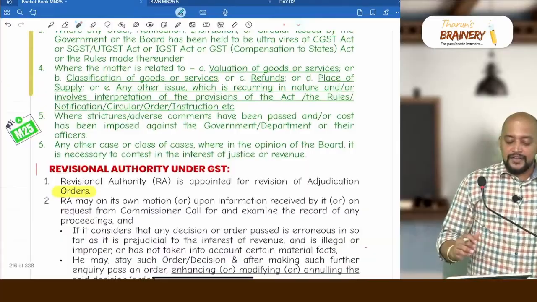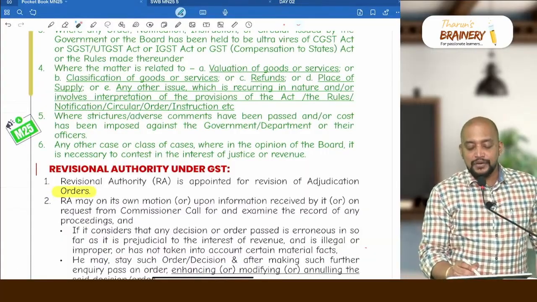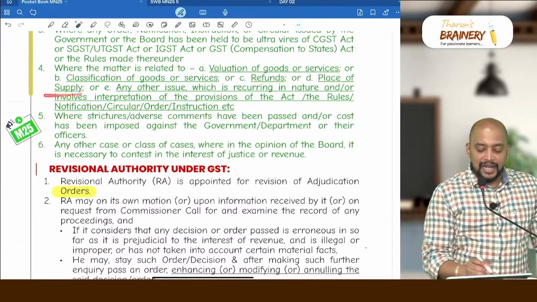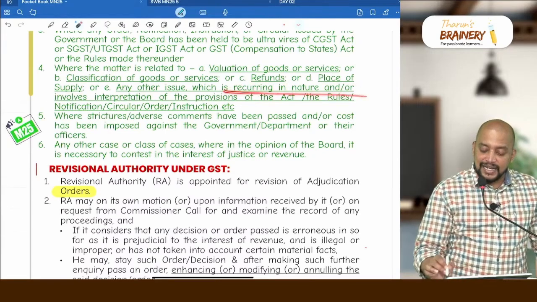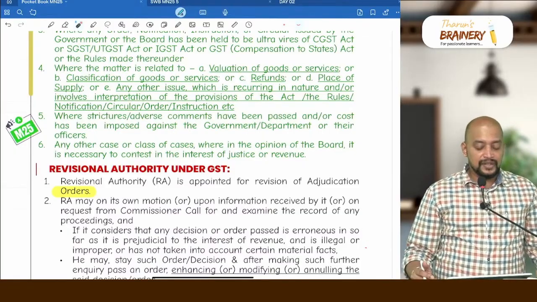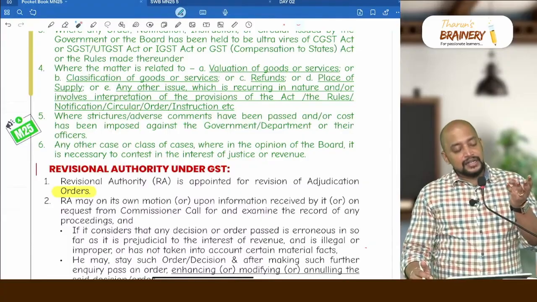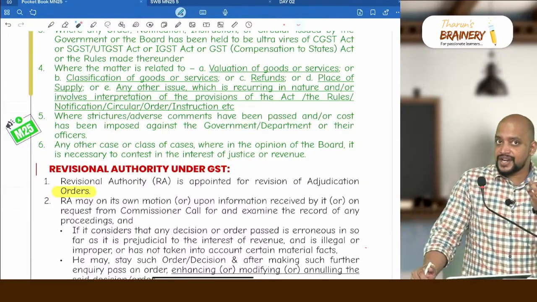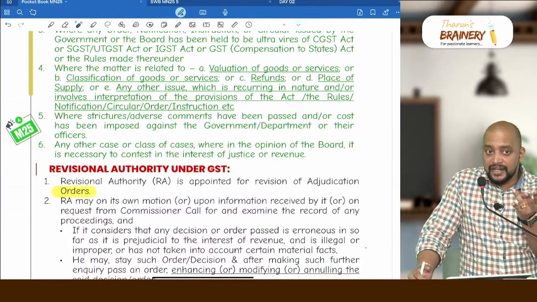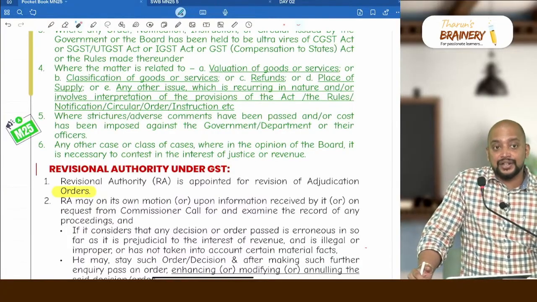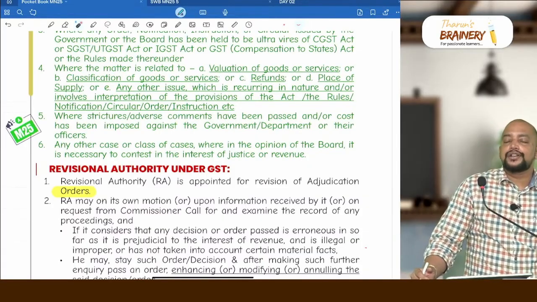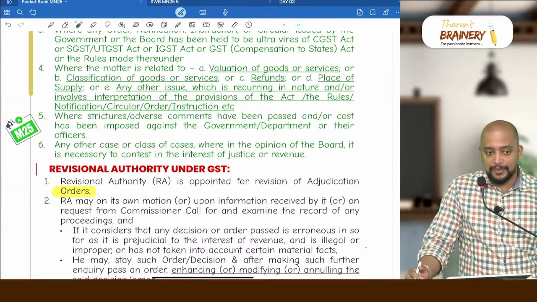Then fourth point, where the matter is related to valuation, classification, refunds, place of supply or any other nature which is recurring in nature and involves interpretation of the provisions of the act. So what are they? Valuation, refund, place of supply, classification, or any issue which has recurring implication. In that case, even though it does not exceed the monetary limit, they can go for appeal.